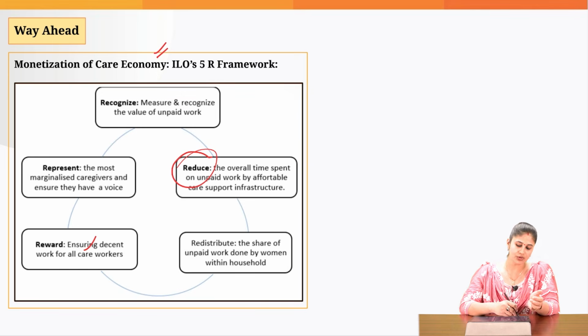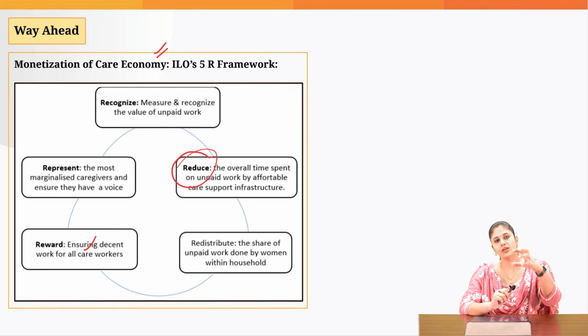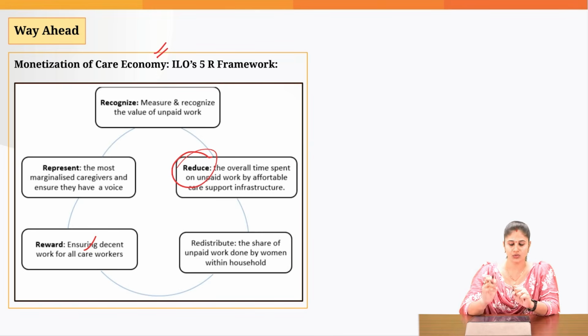Then you need to reward. So the government should provide direct benefit transfer to females, and by using that money, a woman can hire domestic help. So if I hire a domestic help, I am also providing money to that domestic helper for the care work for which she is not getting any money at her own home. So that leads to monetization of the care economy. And since I am able to get the support of the domestic helper, I would be able to be a part of the labor force.